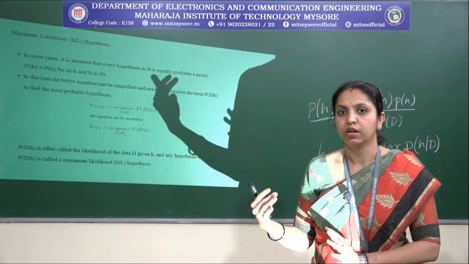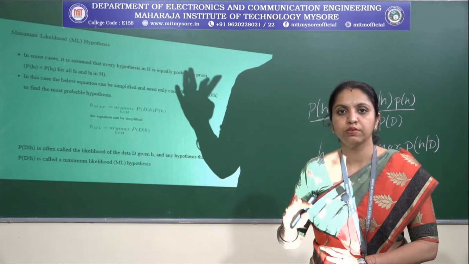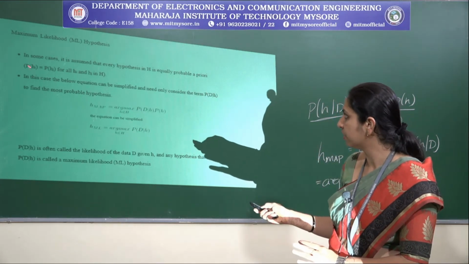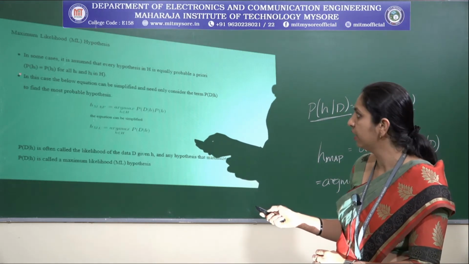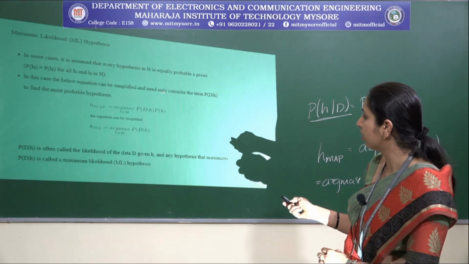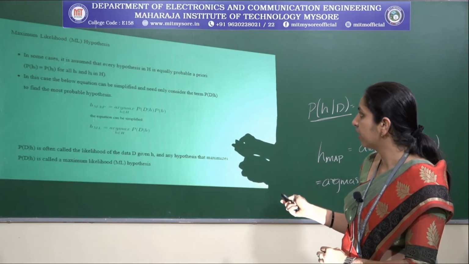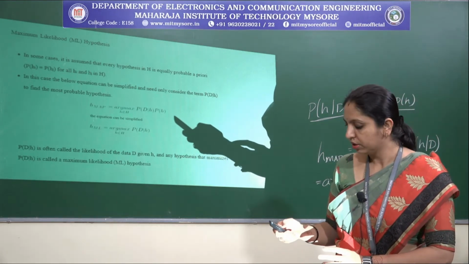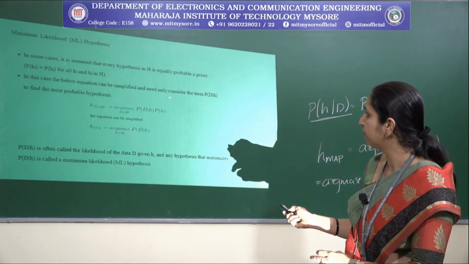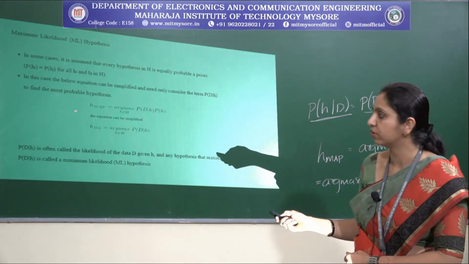In that case, instead of considering the maximum value, if we have equal probability for the hypotheses, the equation can be simplified and we need only consider the term probability of D given H to find the most probable hypothesis.